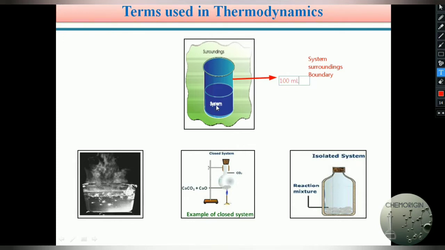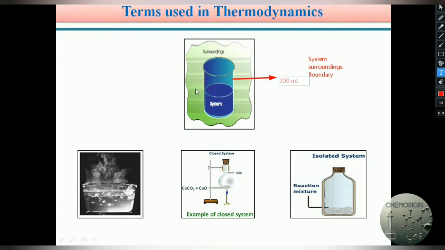For example, simply take water in a beaker. In the water present in the beaker, you want to investigate whether the water is drinkable or not, what the pH of the water is, whether the water is acidic or basic in nature, and whether it is soft water or hard water. In this manner, what you want to investigate, which is under investigation, is known as a system.